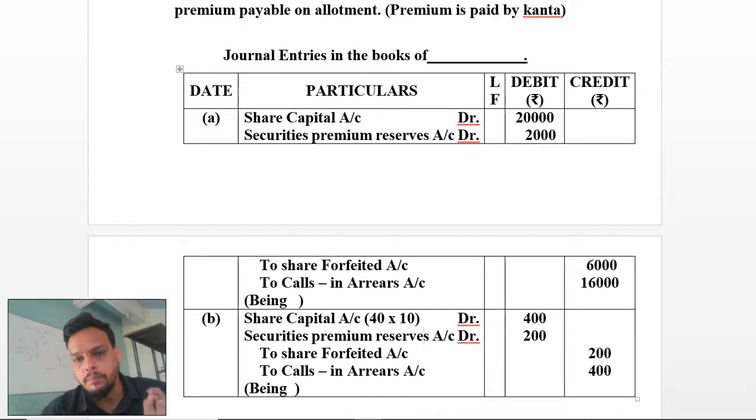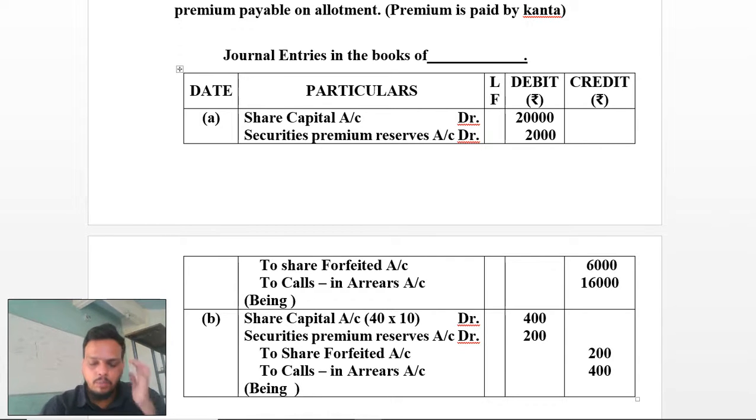Out of that the premium of 5 rupees has also been mentioned over here. 5 fours are 20. So 20 into 200 rupees has been mentioned over here. In that forfeiture has also occurred. So share forfeiture account is also there of 200 rupees, and calls in arrears is also there of 400 rupees. This is the non-premium entries.